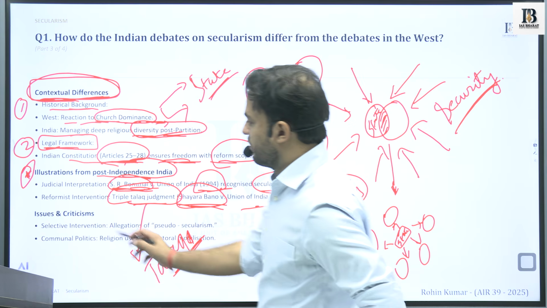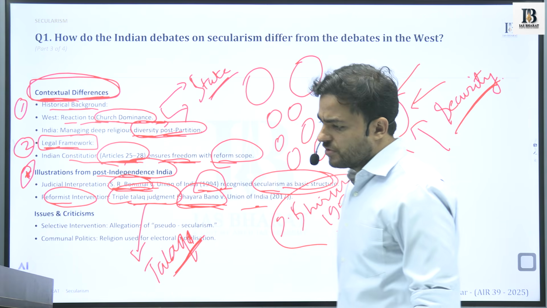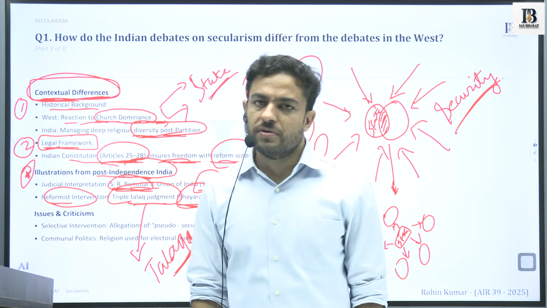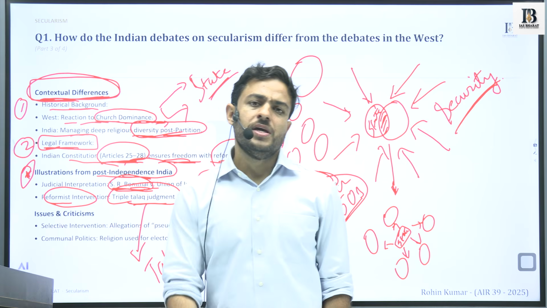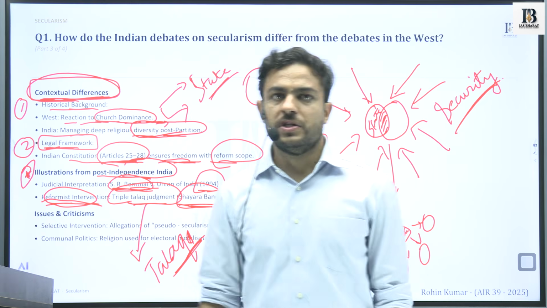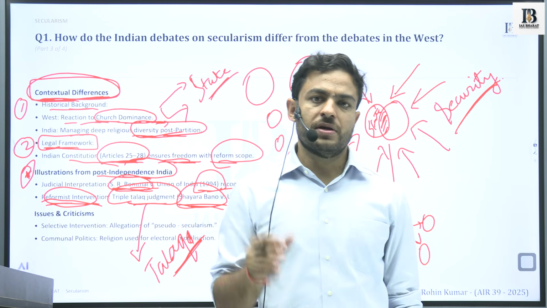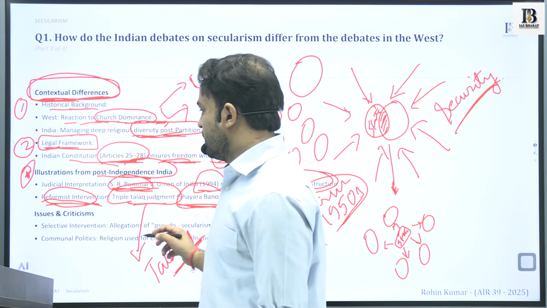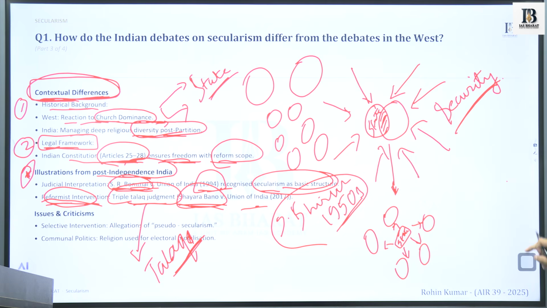So this was a reformist intervention, and we have seen in the S.R. Bommai case that the principle was reiterated as a basic feature of the constitution. And in the Shah Bano case in 1987, it was taken as a reform within a particular religion. So it is this nature of the Indian model of secularism, that it intervenes into certain aspects of religious practices that exist.